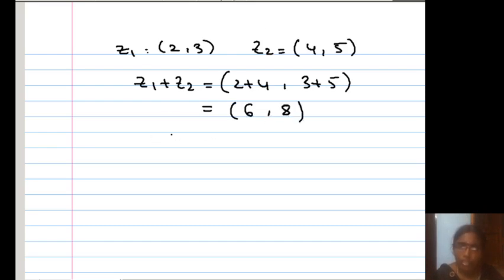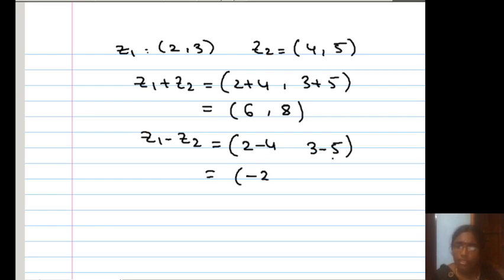The same thing you can do for Z1 minus Z2: 2 minus 4 is minus 2, and 3 minus 5 is minus 2.